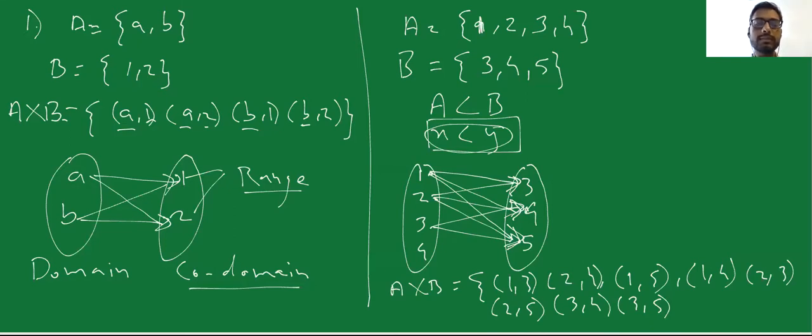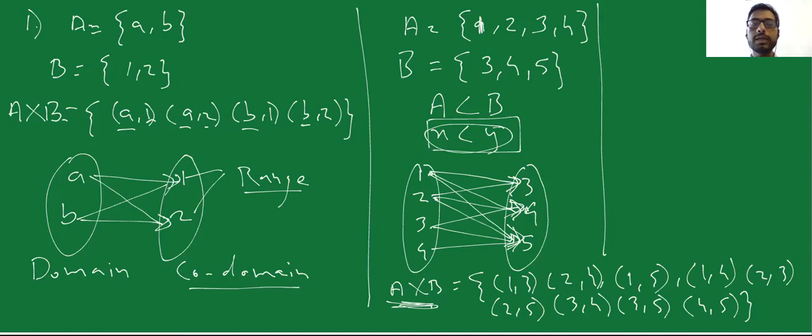Is 4 less than 3? No. Is 4 less than 4? No. Is 4 less than 5? Yes. So in this particular case, I can say that my A cross B is equal to these elements: 1, 2, 3, 4, 5, 6, 7, 8 and 9 elements. So you can define a particular relation, and that relation will be smaller than the total number of multiplications.